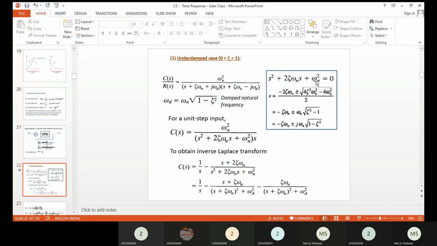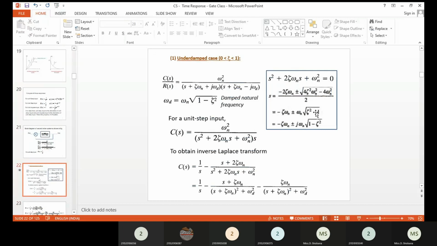For this we can use the formula minus b plus or minus root of b square minus 4ac divided by 2a. Here b is 2 del omega n, a is 1, and c is omega n square. Substituting that, we get the roots as minus del omega n plus or minus omega n into root of del square minus 1.